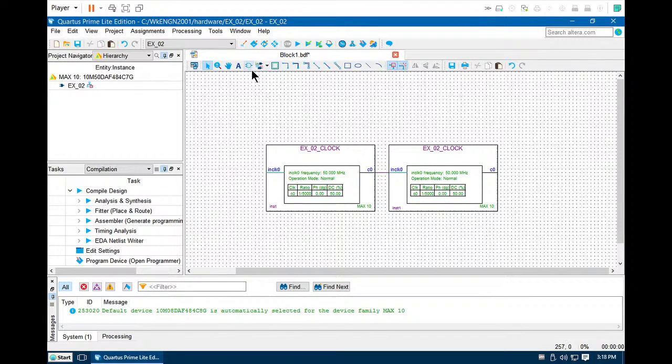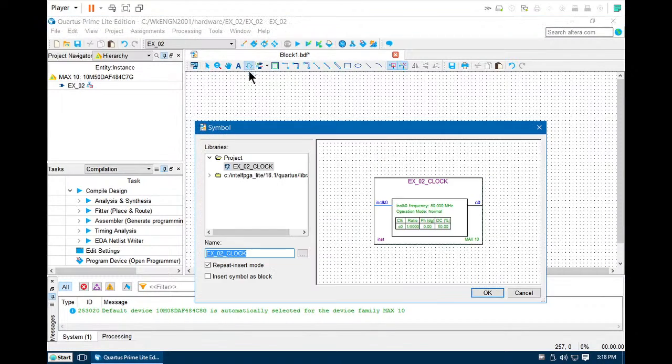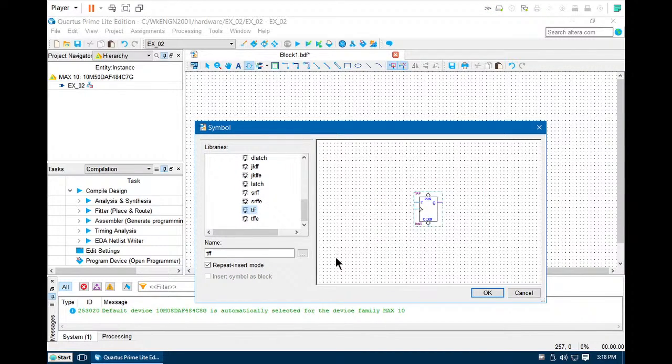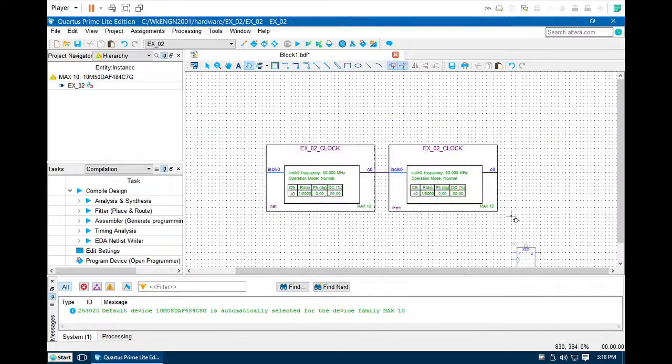To get 1 hertz, we need to do another one, but in this case, we're only going to do it by a factor of 2. So symbol tools, primitive, storage, TFF. Uncheck. Okay.